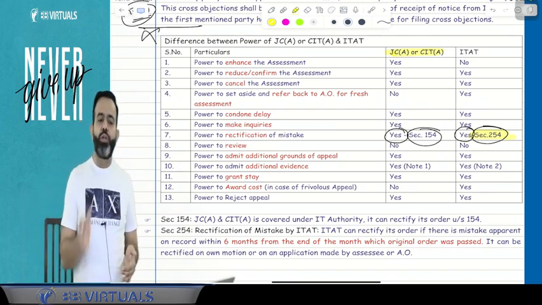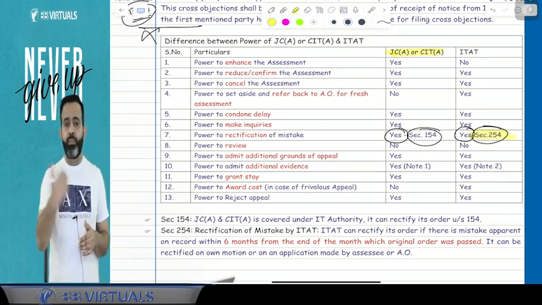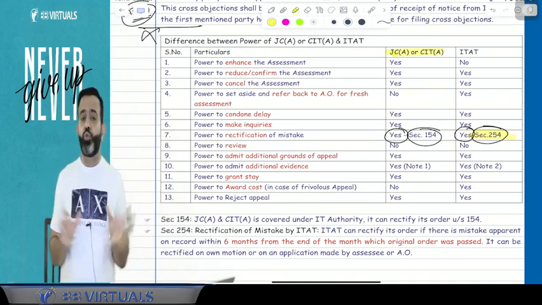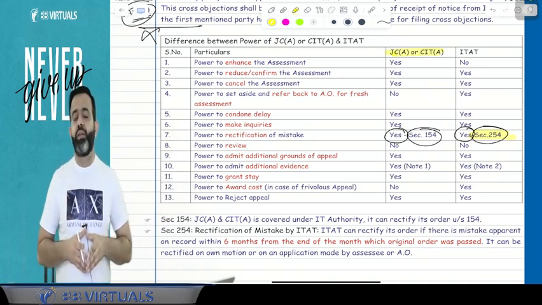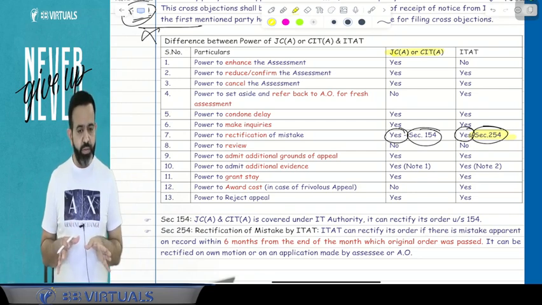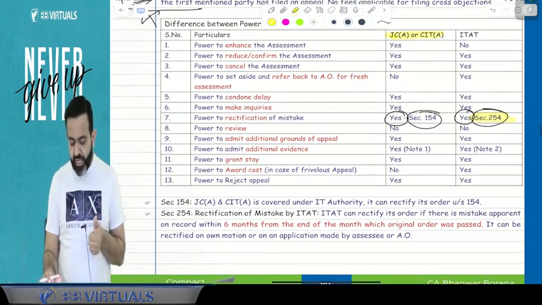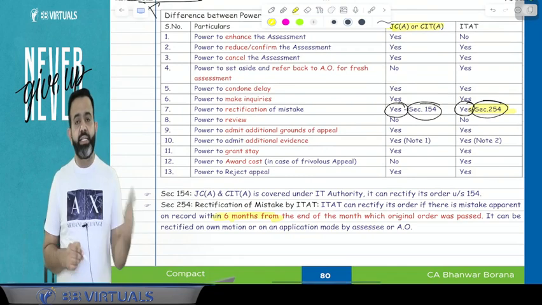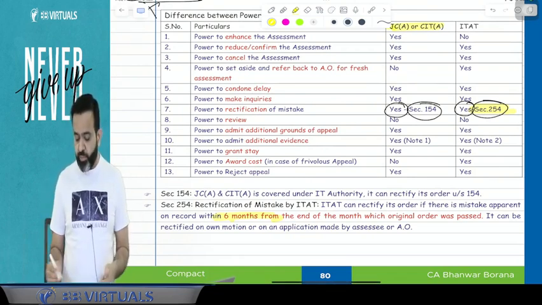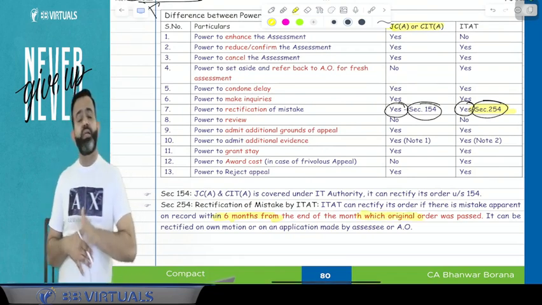So suppose the original order was passed in the month of December, so December end, and after that 6 months is June end. So till June end, they will pass the rectified order. So here rectification can be done by the ITET, and ITET can do the rectification within 6 months from the end of the month in which the original order was passed.